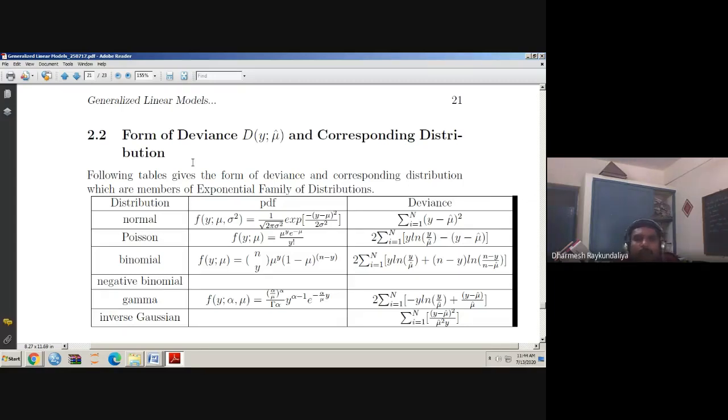But suppose it is a binomial distribution, then mu i is a proportion, so mu i can be replaced by the data point yi upon ni, because yi is the number of successes and ni is the number of trials. Then the proportion of successes is called mu i. So you just substitute the parameters by the corresponding data points.